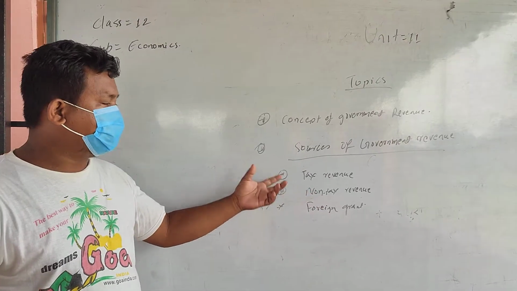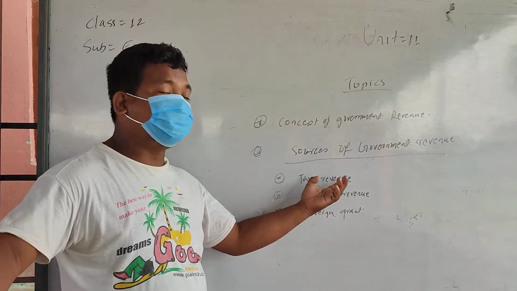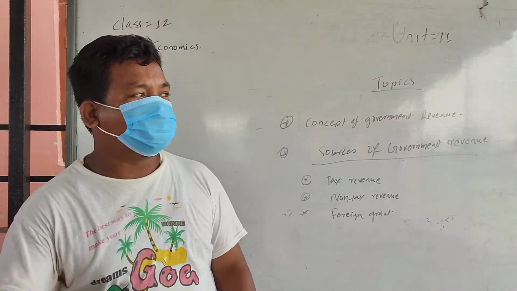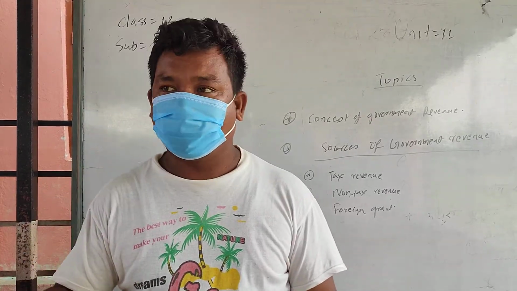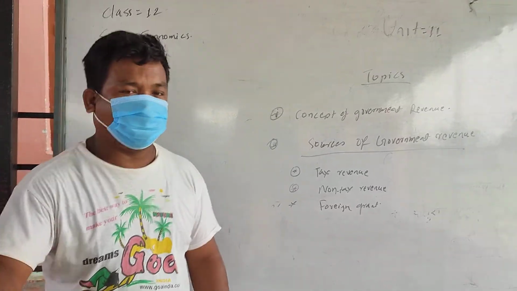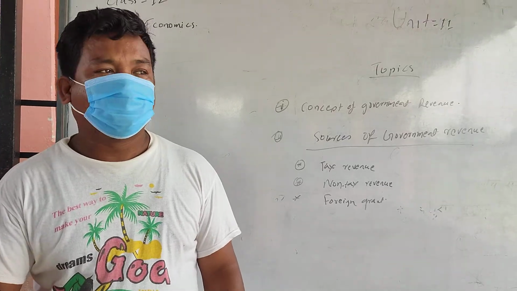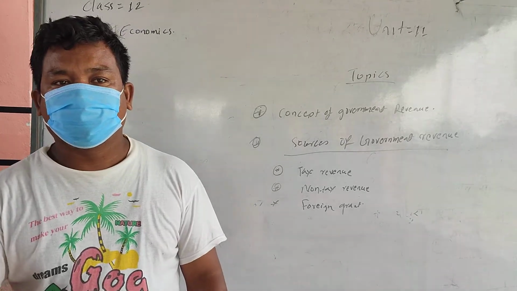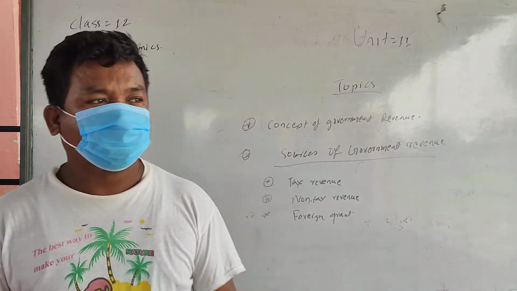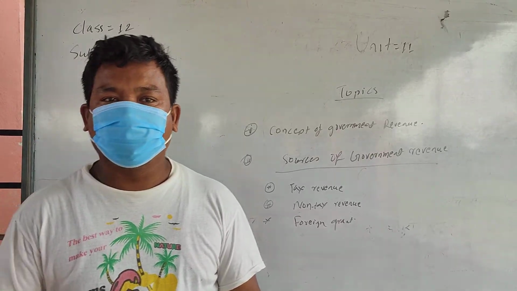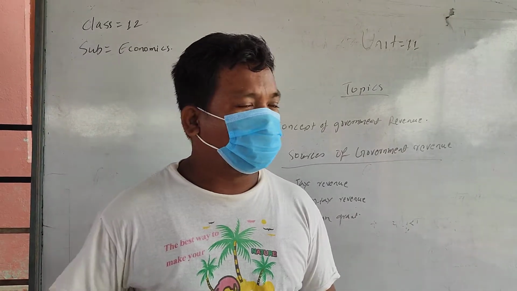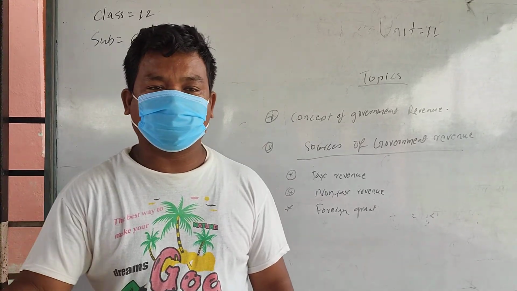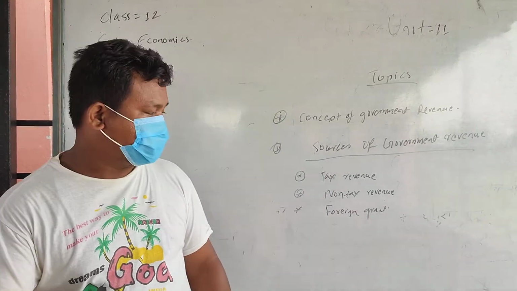Next under tax revenue comes customs duty. When we talk about customs duty, it usually means in the case of trade, when goods are exported and imported from one country to another, every country has customs offices at its borders. In Nepal it's called Bhansar, the customs office. There, according to the quantity and volume of goods, some tax is collected from the traders. That tax collected from the traders is also income of the government.